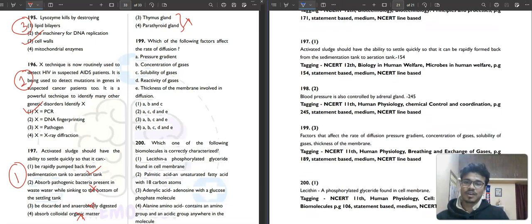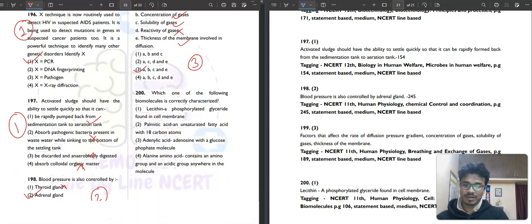It is saying which of the following factors affect the rate of diffusion: pressure gradient, concentration of gases, solubility of gases, reactivity of the gases, thickness of the membrane involved. So here pressure gradient is obviously a factor, concentration of the gases, along with that solubility of the gases. Reactivity of the gases doesn't matter, and thickness of the membrane is also involved in the diffusion. So A, B, C, E is your correct answer. The third option will be your correct answer.